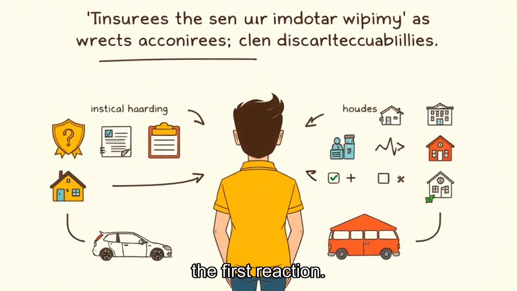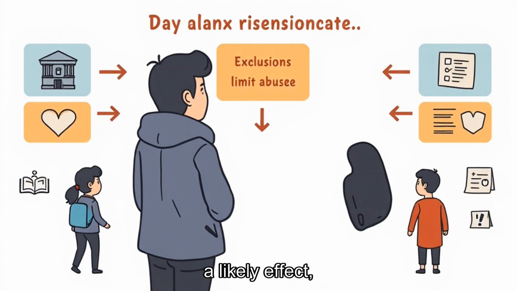The situation is easier to judge when pricing depends on more than the object insured is treated as a likely effect, not a mystery. Moral hazard and morale hazard has both a visible side and a quieter side. In a normal day, policy exclusions limit abuse. Intentional damage is usually excluded.